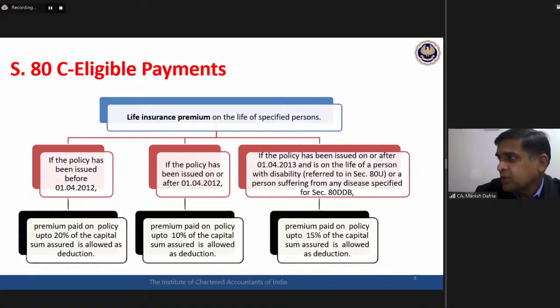Sumit Jain from Jaipur asks, premium paid includes which components? Okay, Sumit, premium does not have any component as such. It is the total premium which you are paying that is entitled for deduction. If you are talking in terms of any GST paid on the premium, practically even that GST is part of the premium. That total amount is entitled for the deduction.